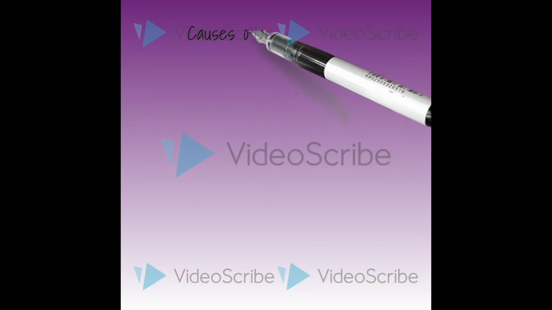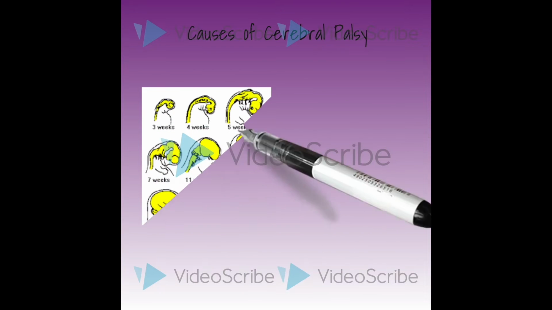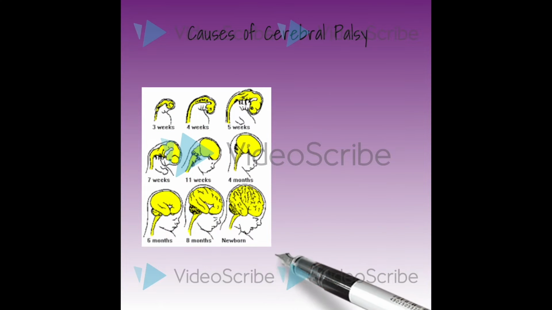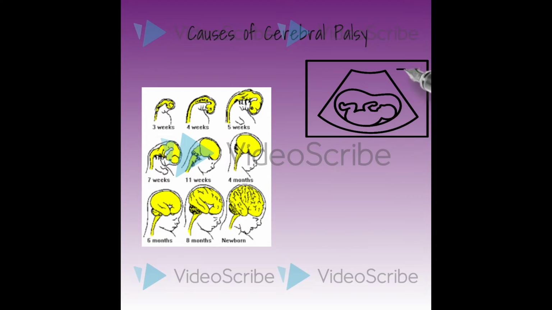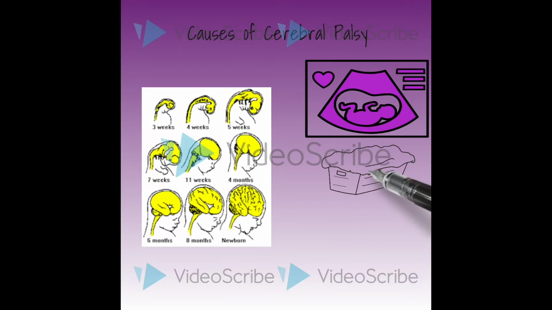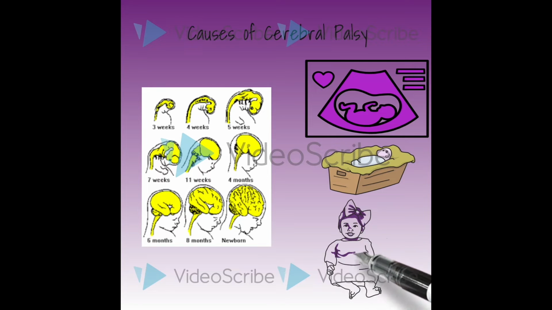You may ask the question of what exactly causes cerebral palsy, and that can be defined by abnormal growth and development of the brain. This disorder can occur at three vital stages of life. It can occur before birth in the womb, when a genetic mutation could lead to abnormal brain development or a fetal stroke that seizes blood supply to the developing brain, and the mother who is pregnant can also have an infection that can lead to this disease in the fetus. During birth, there could be bleeding in the brain or lack of oxygen caused by the birthing process. Also, in early stages of infancy, physical trauma like falls or accidents can cause this disorder.